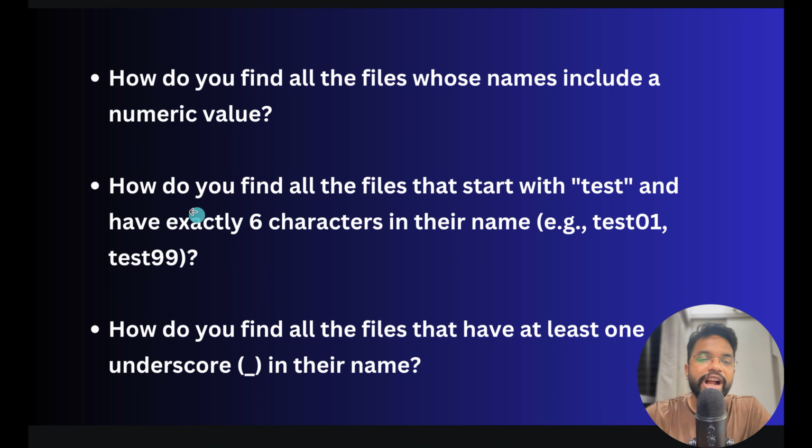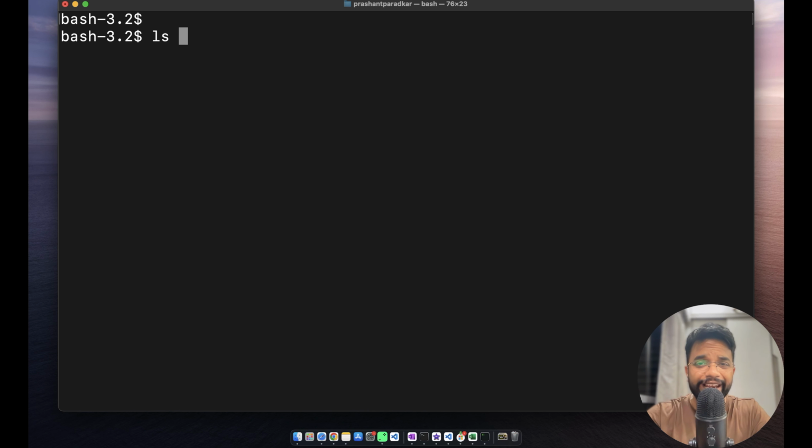Next question is, how do you find all the files that start with test and have exactly 6 characters in their name? So we will use ls starting with test. I will just type test and after that question mark, question mark. It will list test00, test01. So these files start with test and their length is only 6 characters.